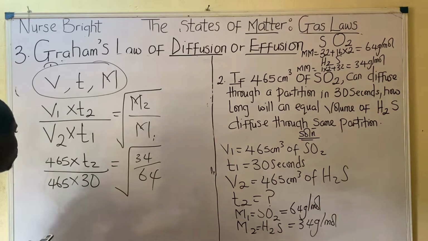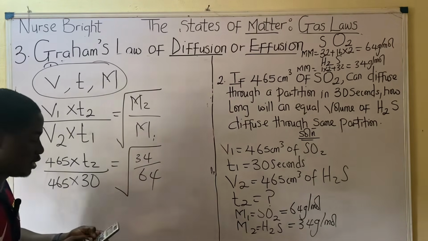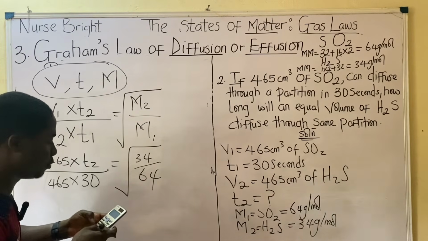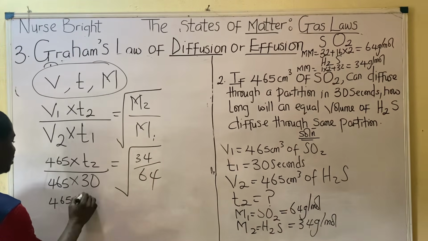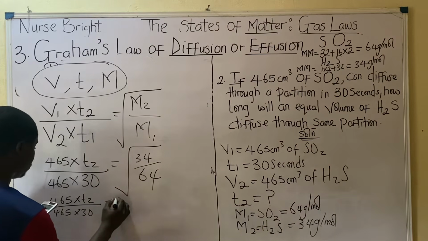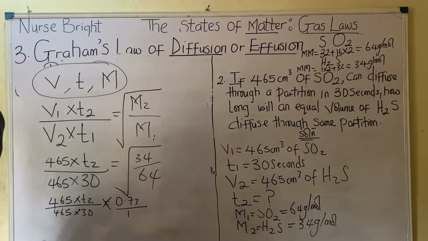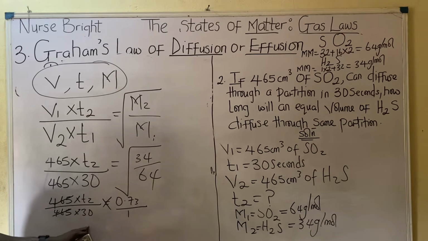My advice here is to do the square root first. The square root of 34 divided by 64 is 0.73. So 465 times T2 over 465 times 30 is equal to 0.73 divided by 1. Cross multiply. This will cancel this, remaining just T2 over 30.